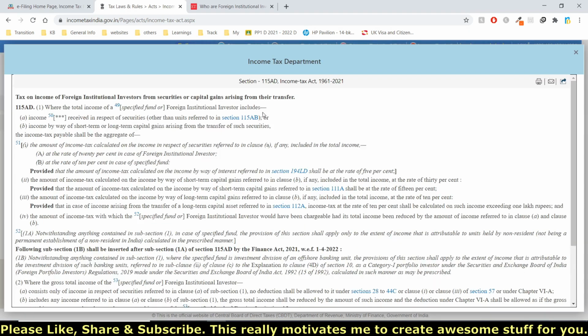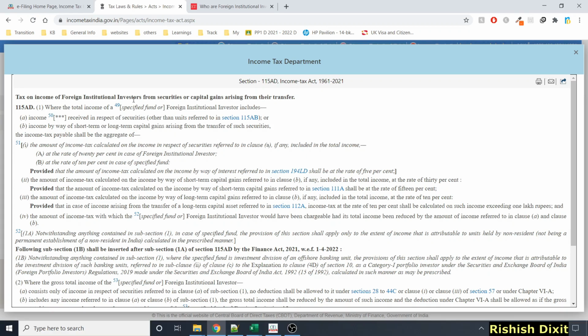Just click here, and you can see this section. On the top, it says tax on income of foreign institutional investors from securities or capital gains arising from their transfer. People should use 115AD if they are foreign institutional investors.